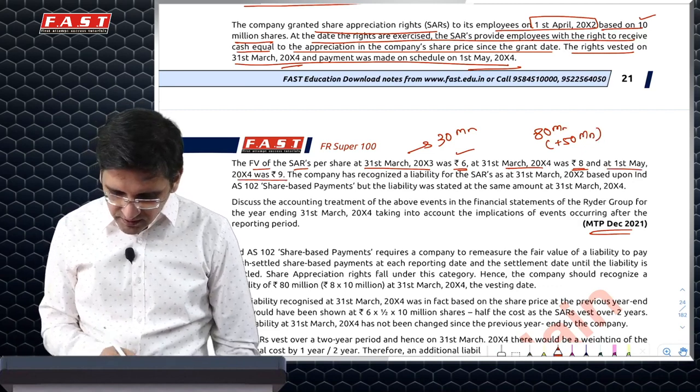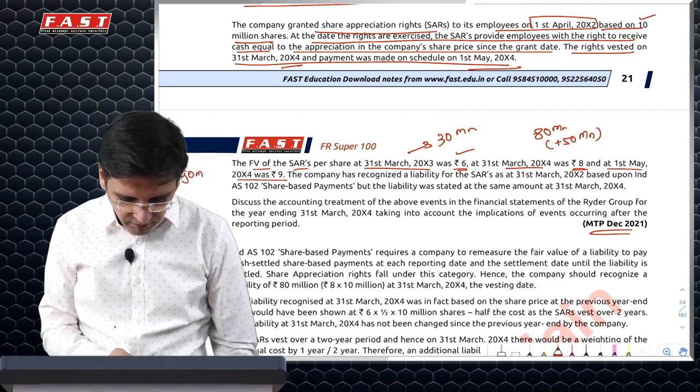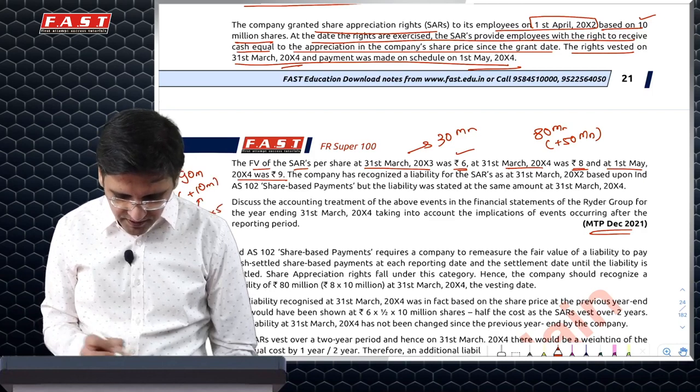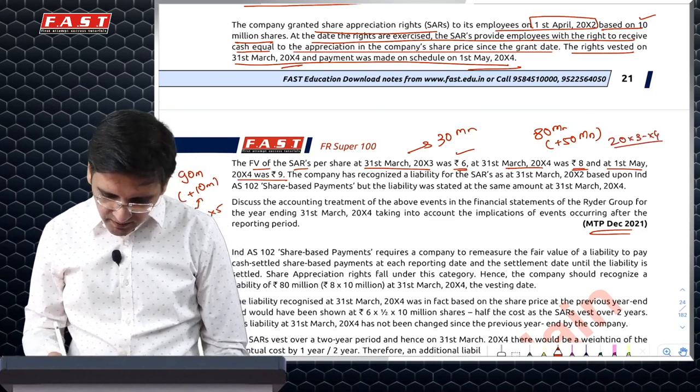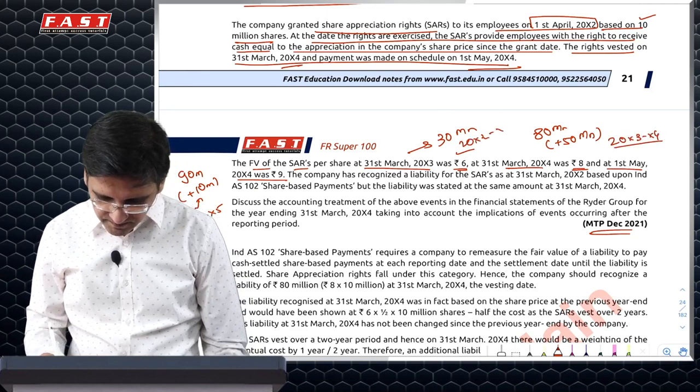On 1st May it was 9, so you'll have to pay 90 million, which means you'll have to recognize another 10. But this will not be in the current year. This will be in 2004-5, the next year. So this would be in the first year, and this would be in the next.